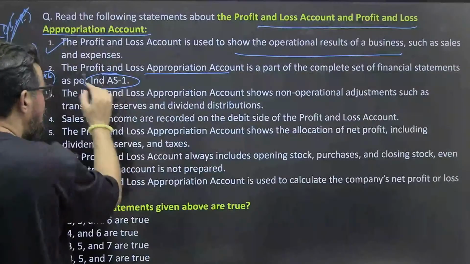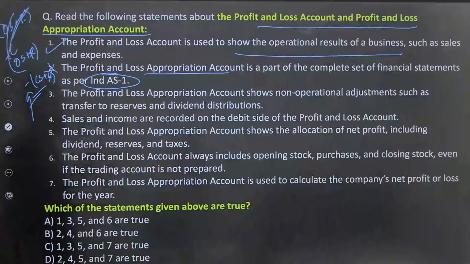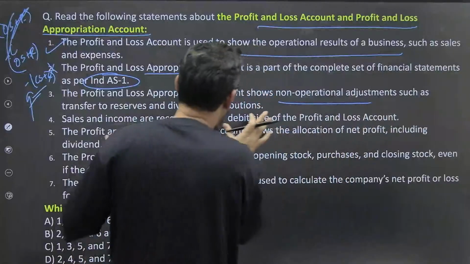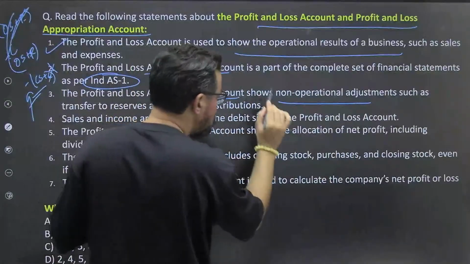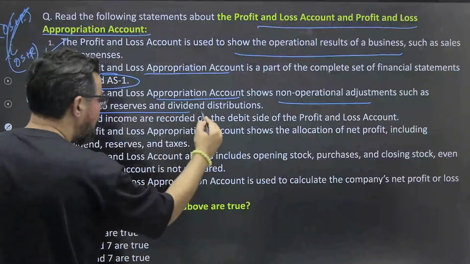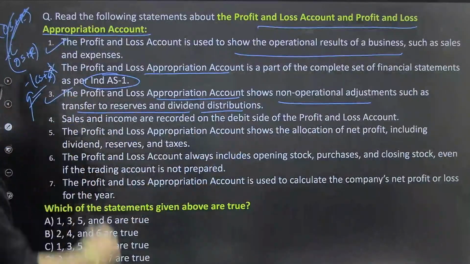As per Indian Accounting Standard, you have to prepare which include notes to accounts and everything. The next one, the profit and loss appropriation account should not show operational adjustment, sorry, appropriation account shows non-operational adjustments such as transfer to reserve, dividend distribution and all. 100% true.